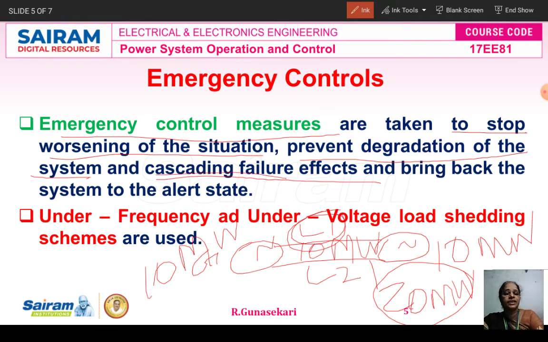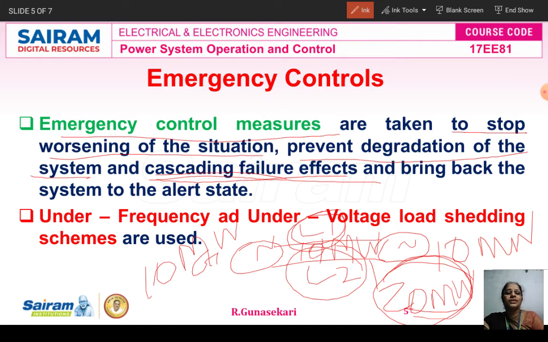Then cascading means what? Due to this failure, line 2 carries the extra 10 megawatts of load, so totally 20 megawatts. So what happened? Line 2 becomes overloaded, the insulation becomes brittle, and then the line is short circuited with the other one. This is an example of cascading failure.